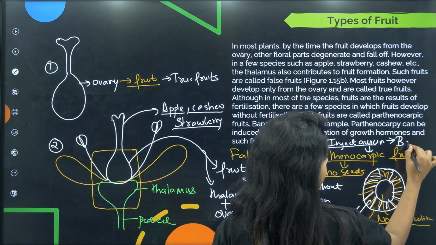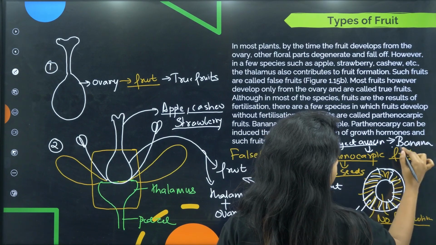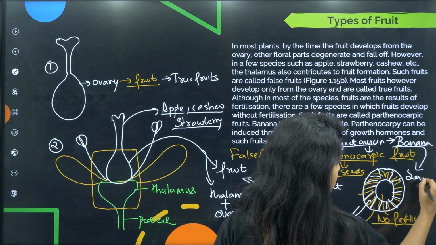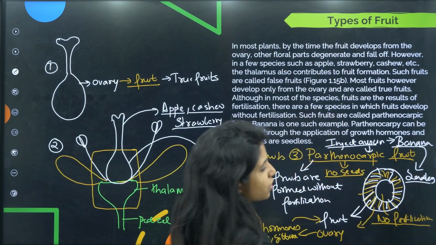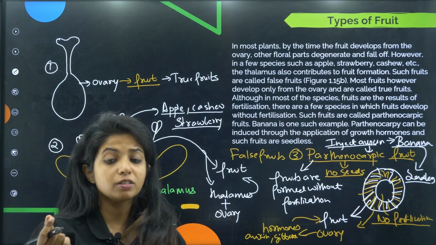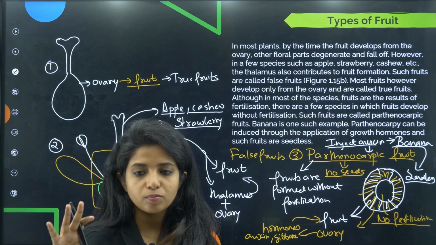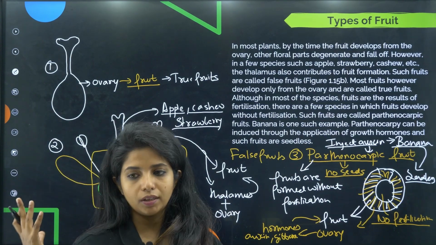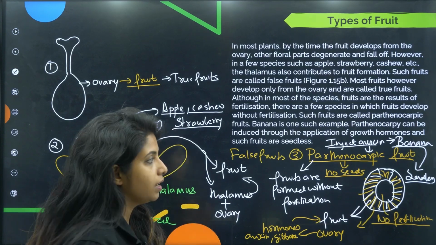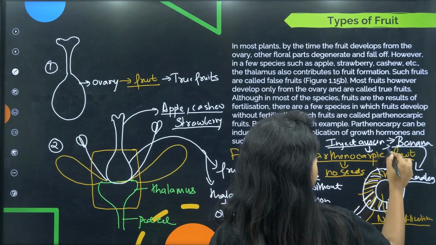This happens in the case of banana. Banana are seedless because of the same reason. It's not actually seedless, you can see small seeds usually, but sometimes, mostly when it is made like this, you don't find seeds there. Apart from banana, you have seedless tomato and things like that.